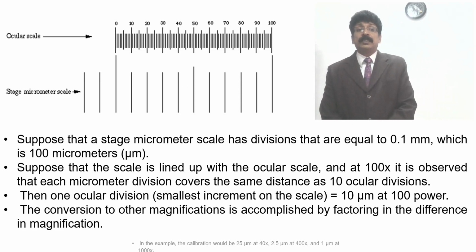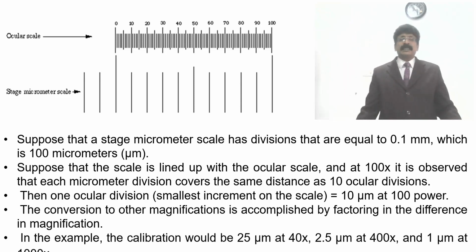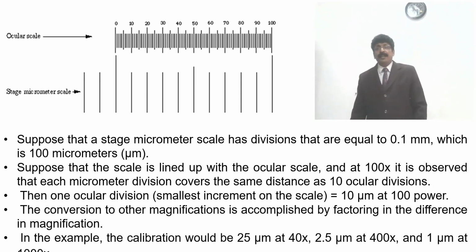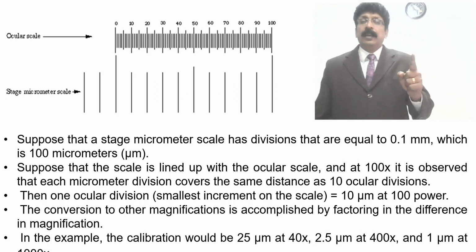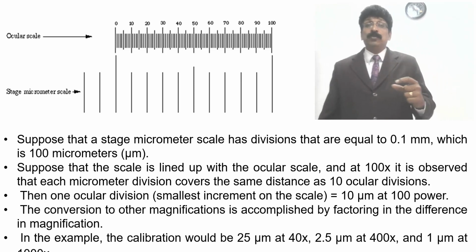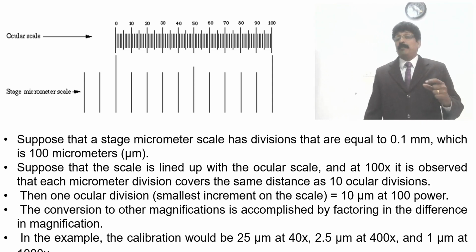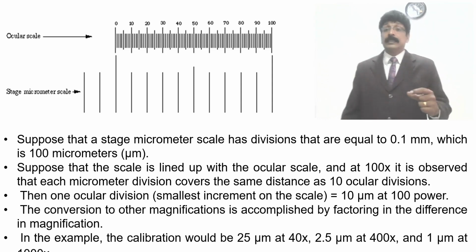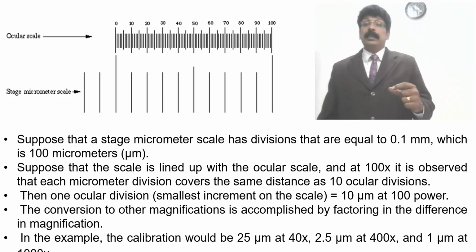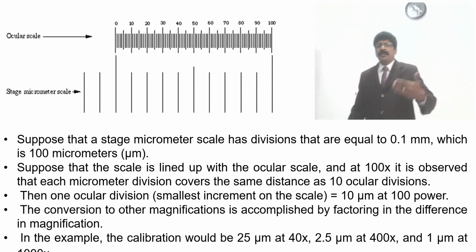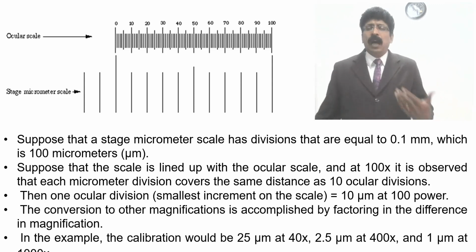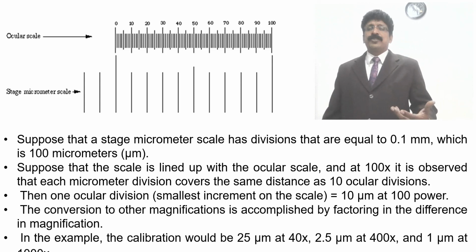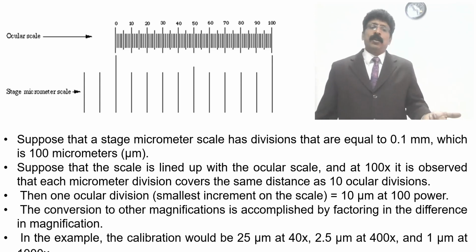So what is the use? For example, the calibration of 25 micron at 40x in the objective lens, 2.5 micron at 400x, and 1 micron at 1000x. So this is some example. When you are increasing the magnification, automatically the value changes and the calibration can be done. This is just to make the coincidence.